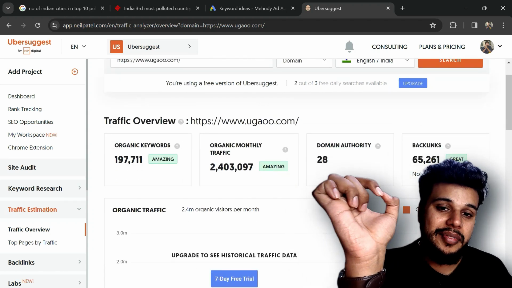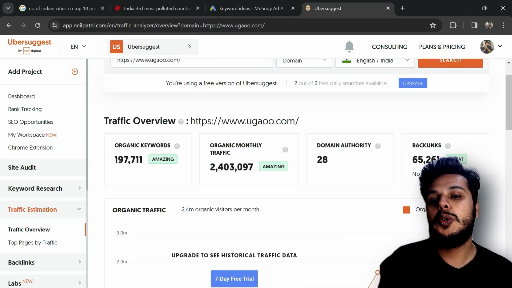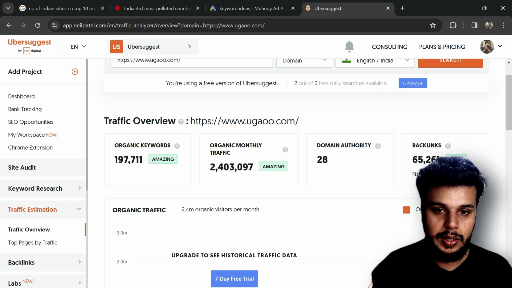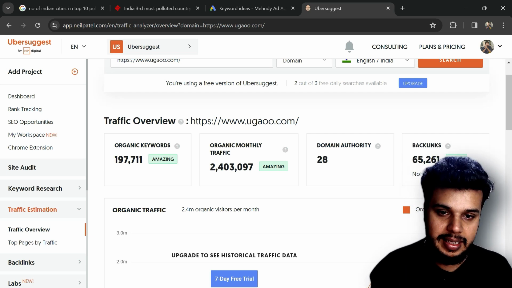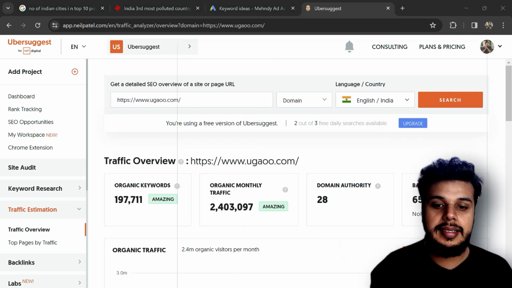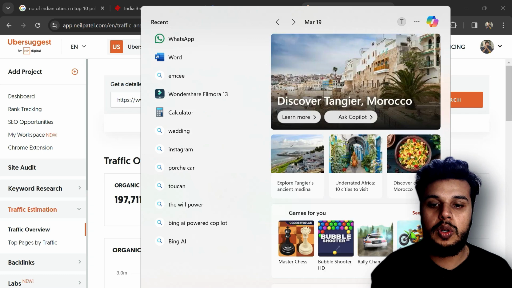Guys, this website is receiving 2.4 million organic monthly traffic. That is an amazing number, guys. That is an amazing number in India, right? So let's calculate the average order value over here.